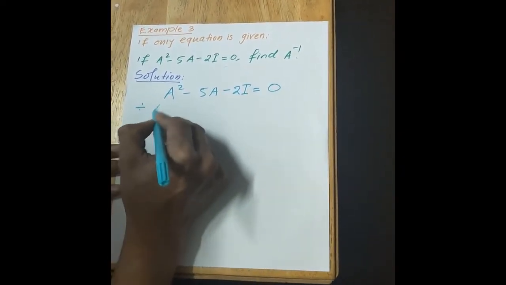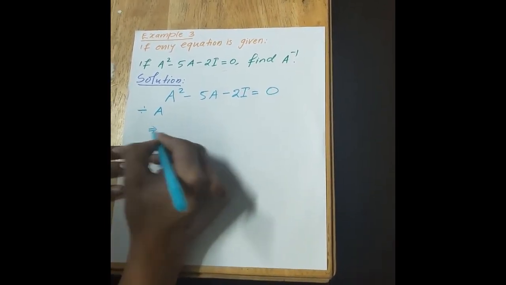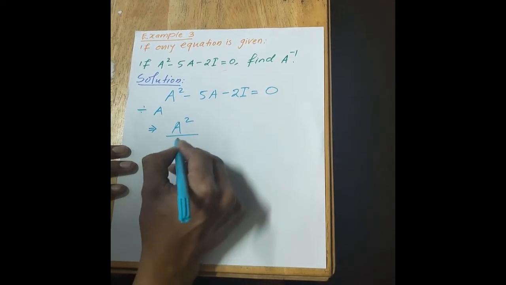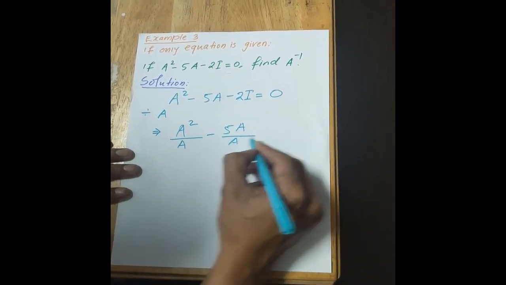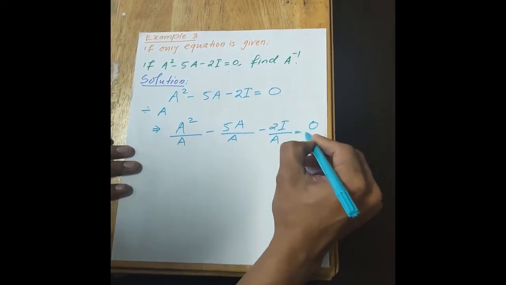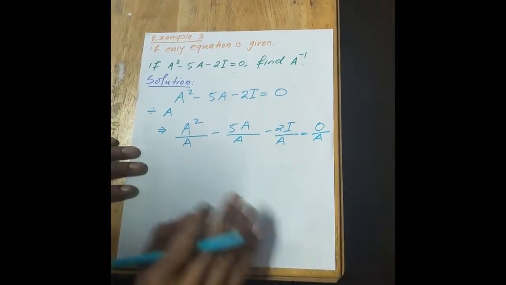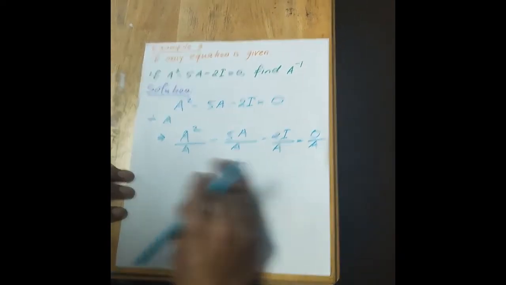So if I divide by A throughout this equation, it's going to be A square divided by A minus 5A divided by A minus 2I divided by A is equal to 0 divided by A. Throughout this equation I am dividing by A, so the equation does not change.